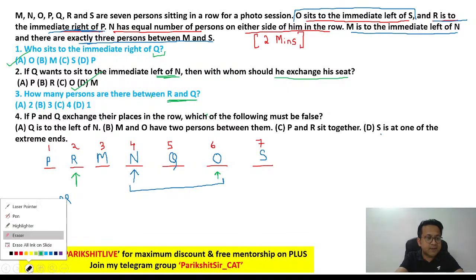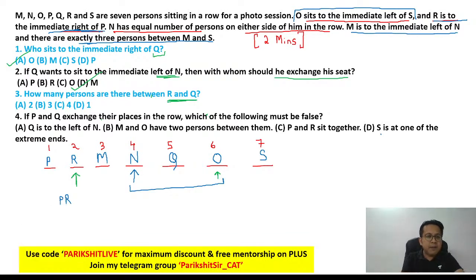3 is a new question altogether. So what is it saying? Question 3 is saying how many people are between R and Q? So R is at 2, Q is at 5. There are two people in between. So the answer is option B, right?